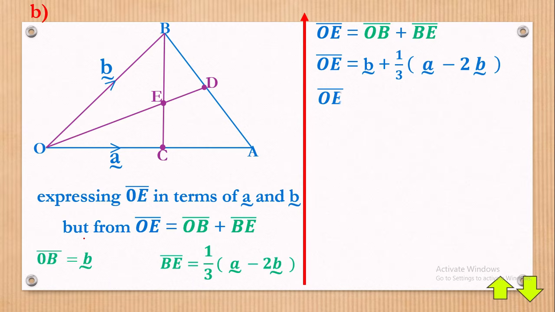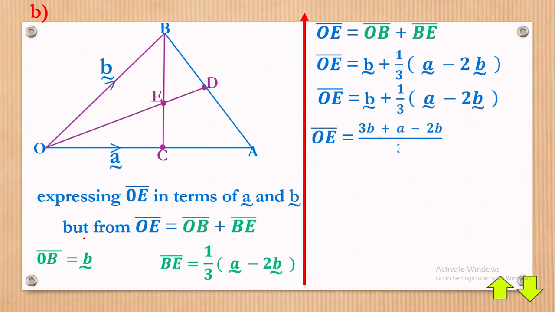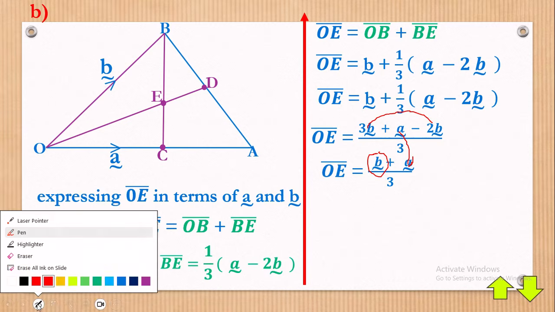So vector OE is equal to, when you try to get the LCM, that is harmonizing a little bit. That's a simple repetition anyway, but let's get it in LCM format. LCM will be 3, and when you do the magic, that's what you come up with. It means that by simplifying, you'll have that in the end. Why? You subtract 3B minus 2B, you get a B. Meanwhile, the A has just remained there. So OE is equal to B plus A over 3.